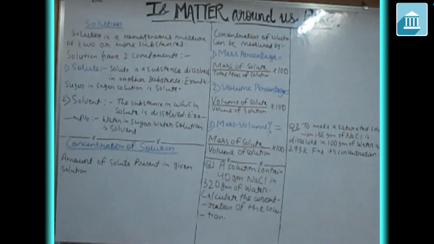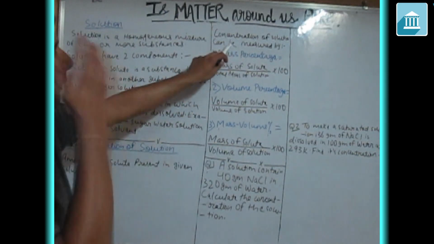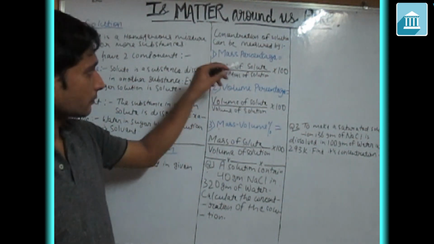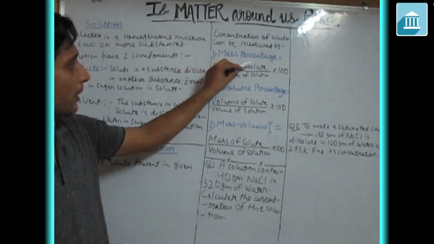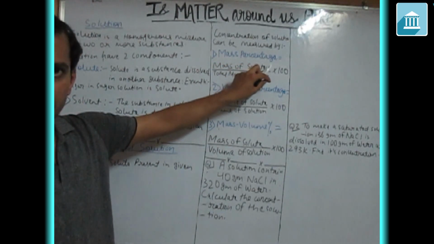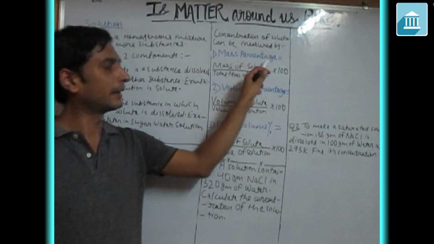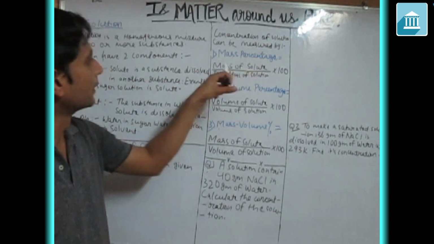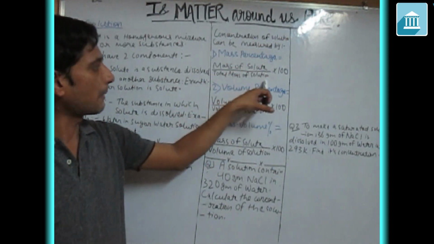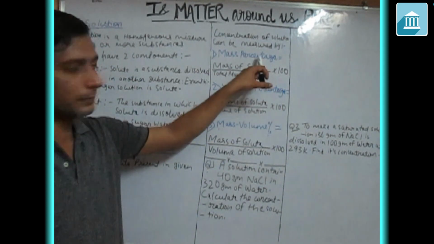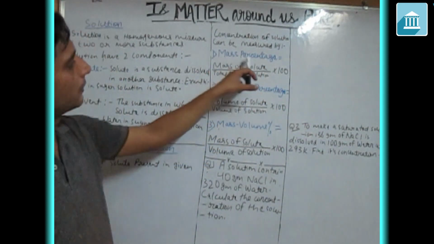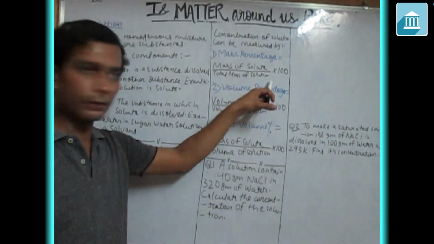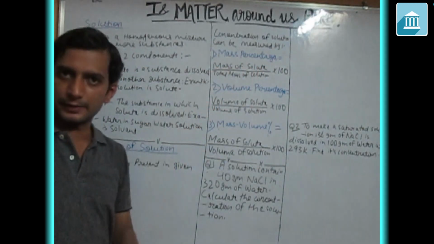Next, for calculating the concentration of any solution, there are a few formulae or terms which we need to remember. If we are calculating mass percentage, of course the word signifies that it is related to mass. It means the terms we will take will be masses. So mass of solute upon total mass of solution into 100, because we are calculating the percentage. You might know it, you have studied it in maths. So mass of solute upon total mass of solution into 100 will be your mass percentage.